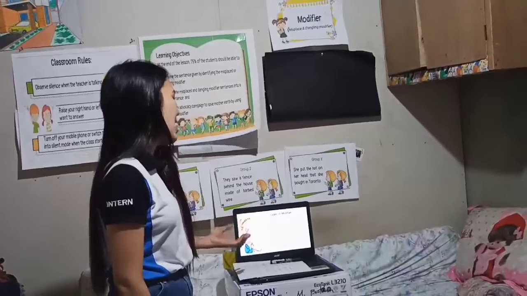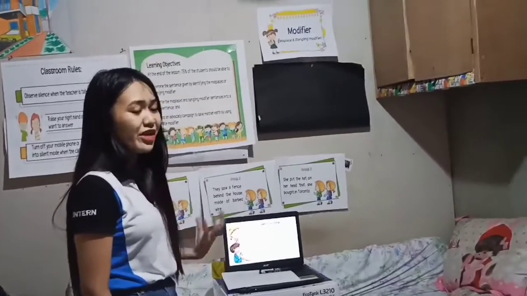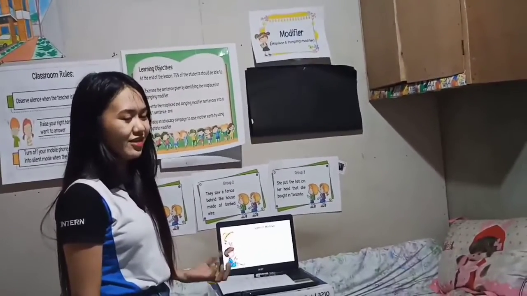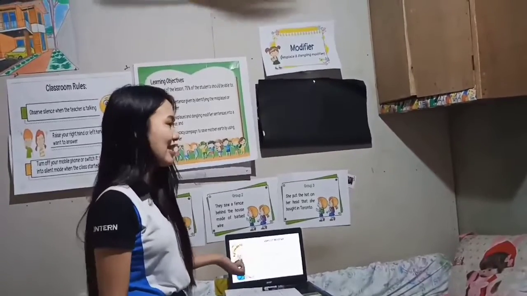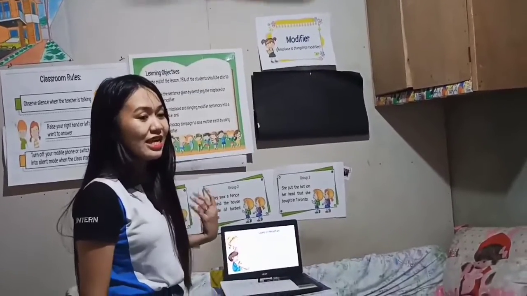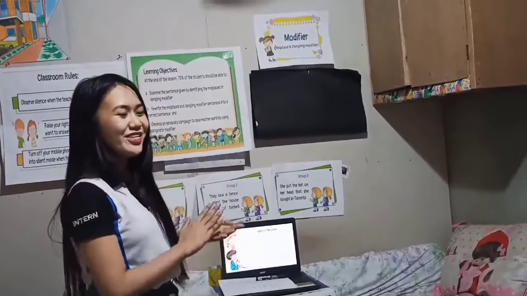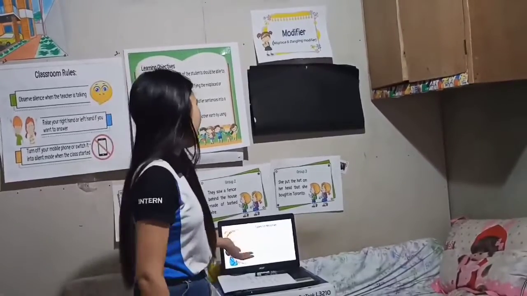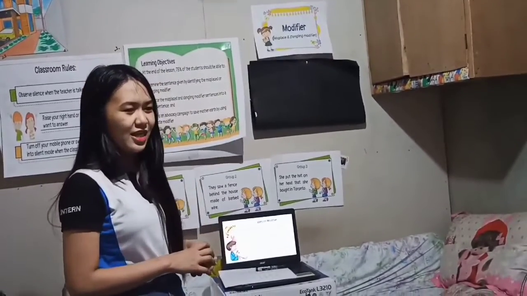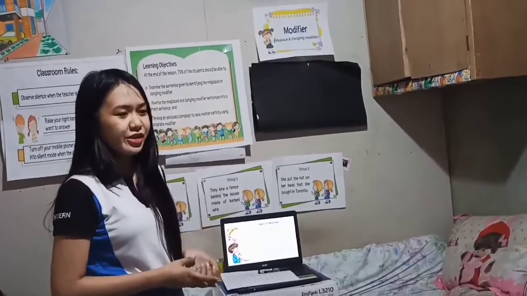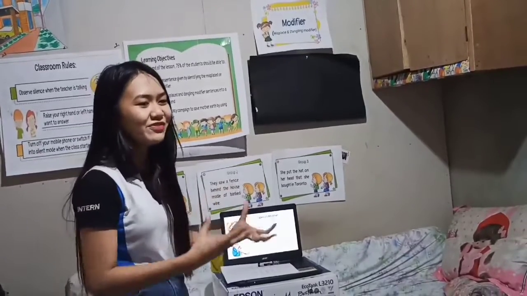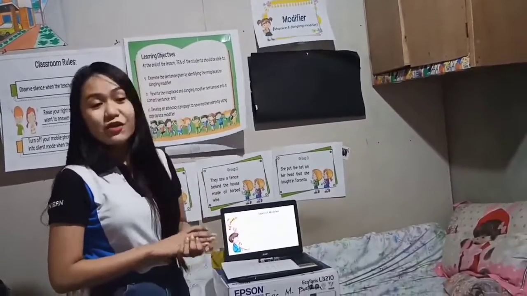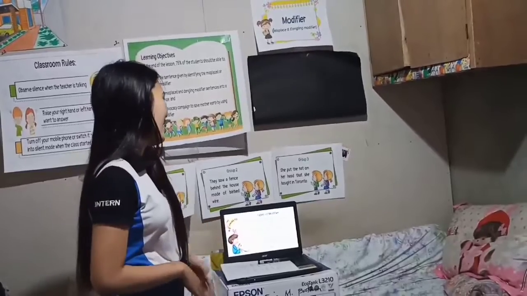First is the adjective. I have a red car. Where is the modifier here? Very good, red. Red is actually the modifier in the sentence that modifies the noun car. Very good. How about the adverb? He ran quickly. So where is the modifier here? Quickly. Quickly is the modifier that modifies the verb run.